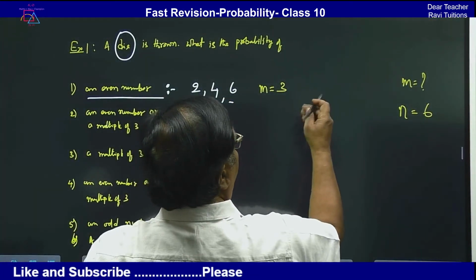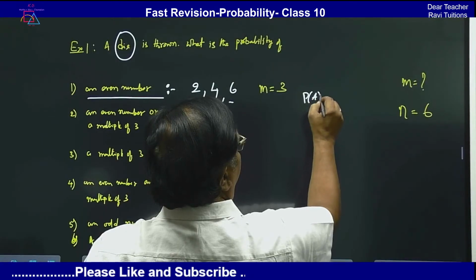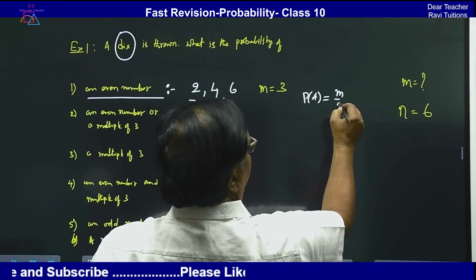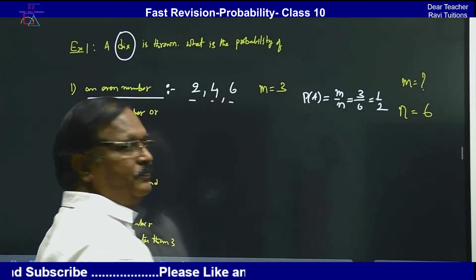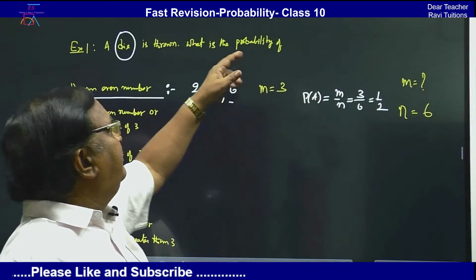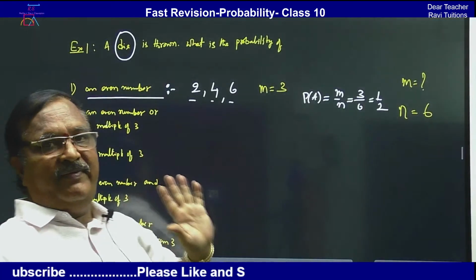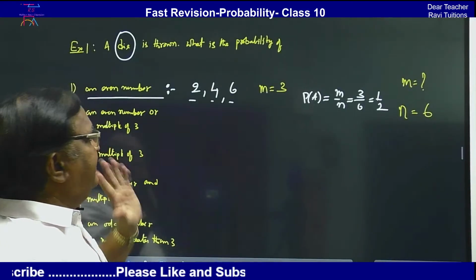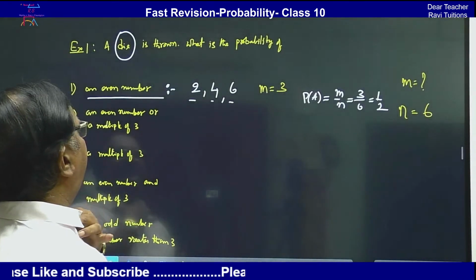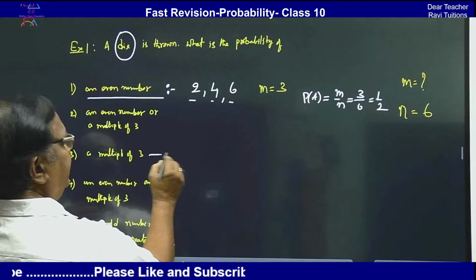Then what is the probability here? Probability of A is equal to m by n. So 3 by 6 is equal to 1 by 2. So A is the probability of getting an even number. For everything I will write A. Okay. This is the first question. Second question. Now let us see the third question.